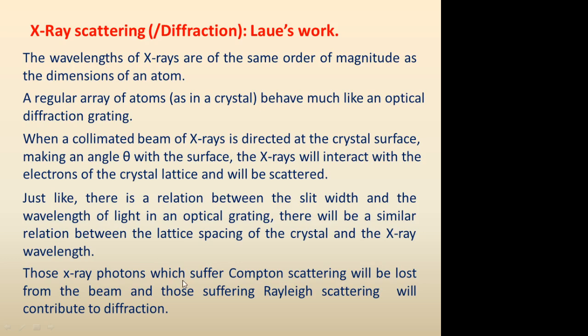Those X-ray photons which suffer Compton scattering will be lost from the beam, because Compton scattering is an inelastic scattering. There will be a change of wavelength and we don't have any control over the scattering direction also. And in the case of the diffraction process, we require only those X-ray photons which are undergoing elastic scattering, which we call coherent scattering. Coherent scattering is actually happening due to Rayleigh scattering, and those suffering Rayleigh scattering will contribute to diffraction.